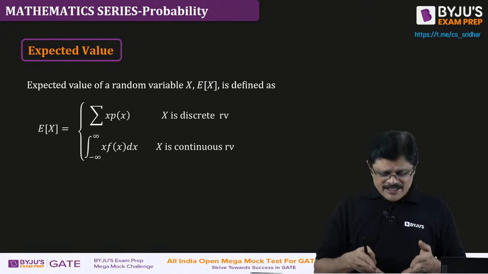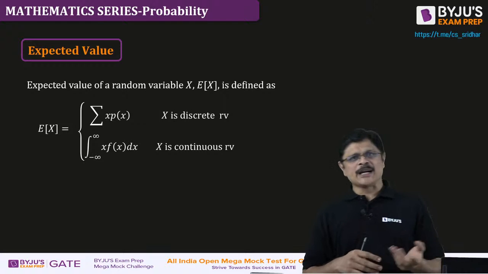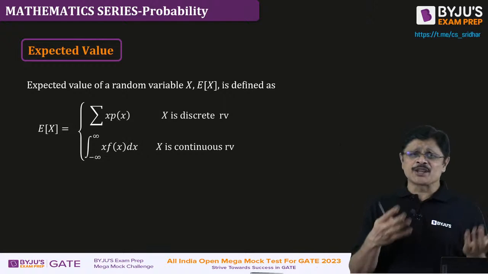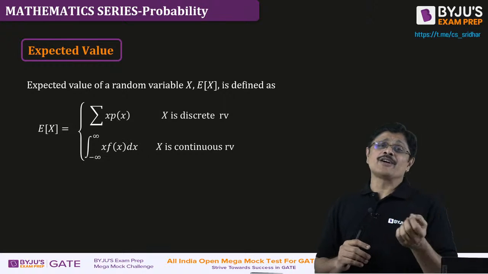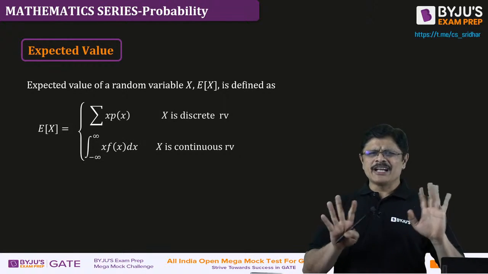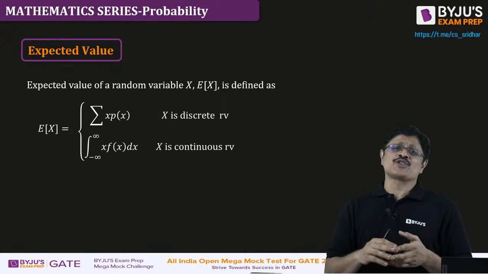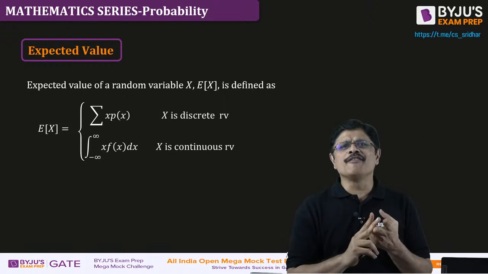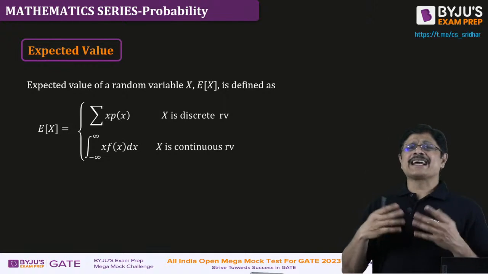That is, expected value of x is called the first moment. Then you can find the second moment, third moment, and rth moment also. These higher order moments are useful for calculating higher order or different statistical measures. But in this course, we are only interested in two main statistical measures. One is called mean, the other one is called variance only. So we are only interested in up to the second moment, my dear friend.